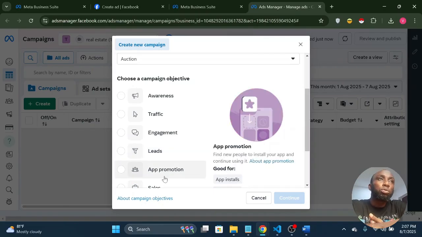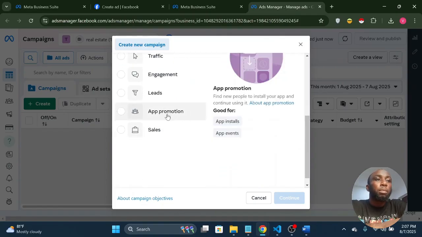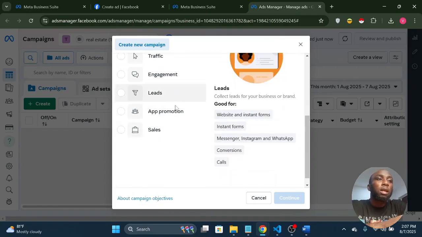Then for app promotion, you're trying to promote your app. Maybe your app is on the Google Play Store or the Apple App Store. You go with app promotion. Then sales is similar to leads.